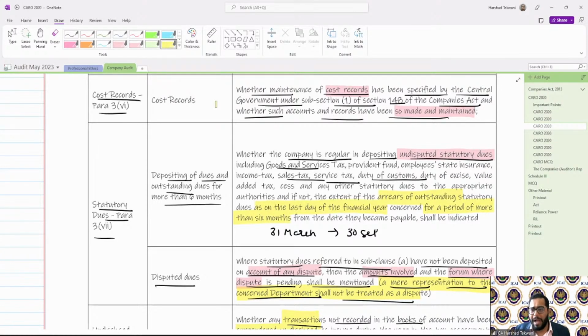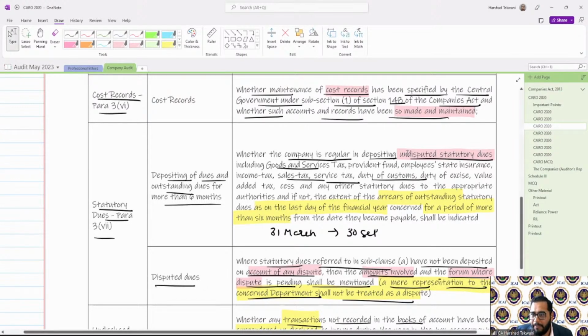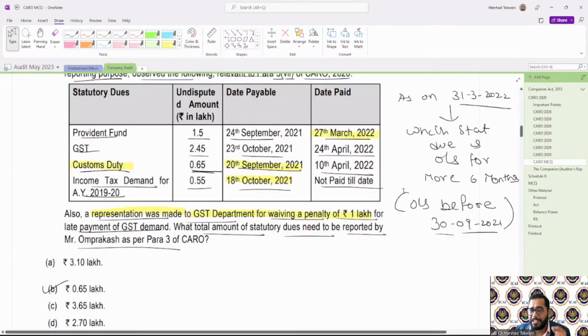So, as on 31st March, if something is outstanding for more than 6 months, by default the due date was before 30th September. That's why it has become due for more than 6 months. The due date must be before 30th September, otherwise your 6 months cannot be completed by 31st March.